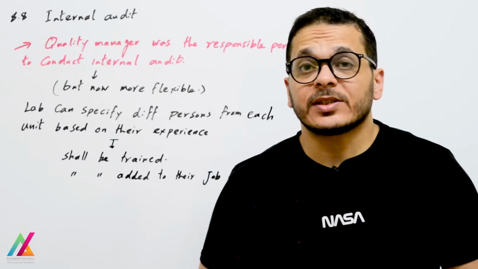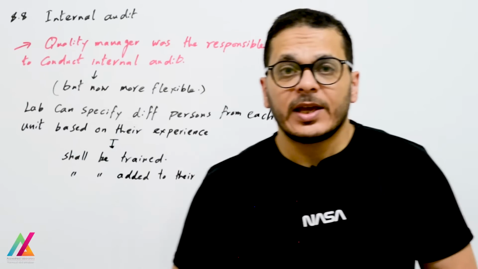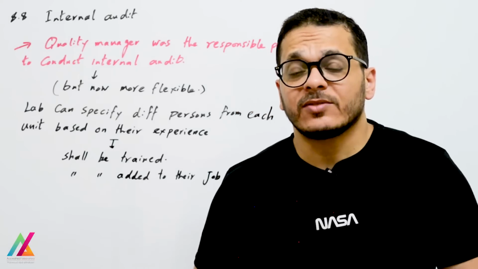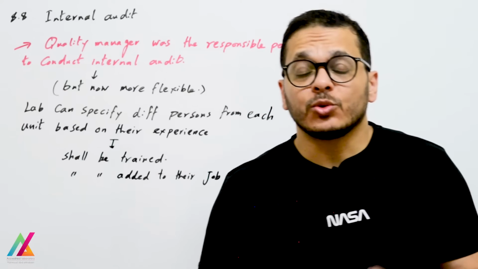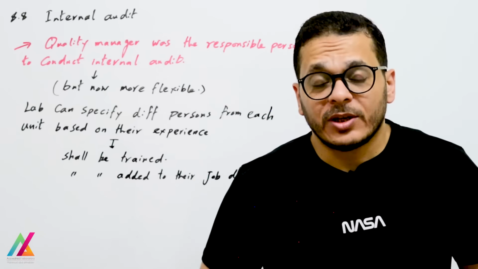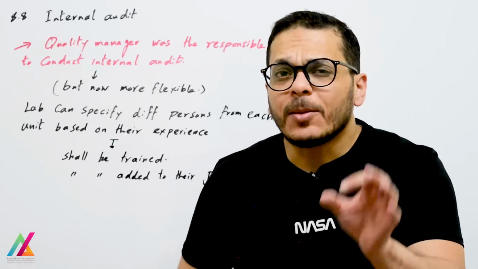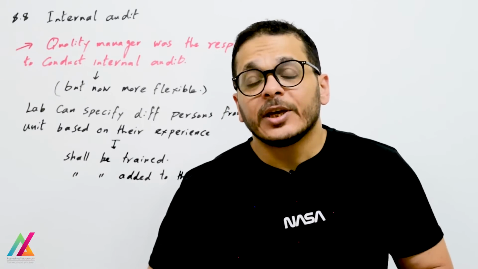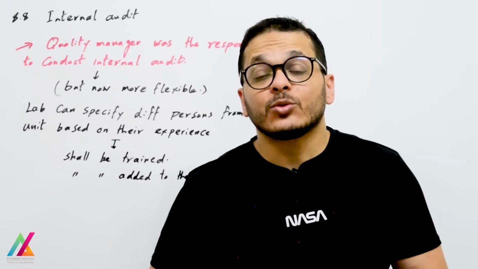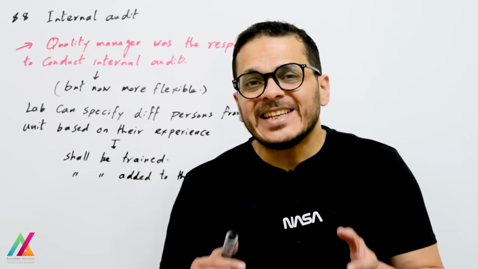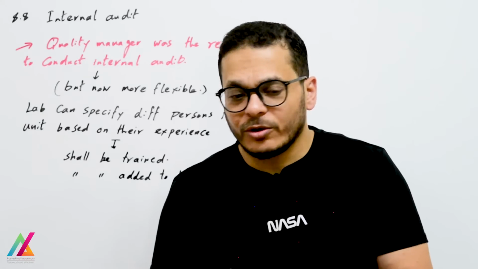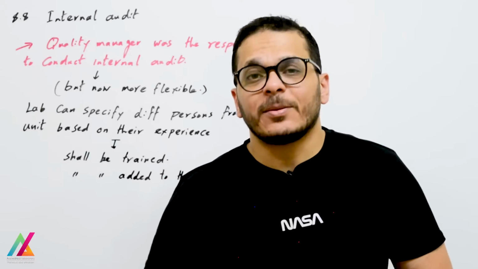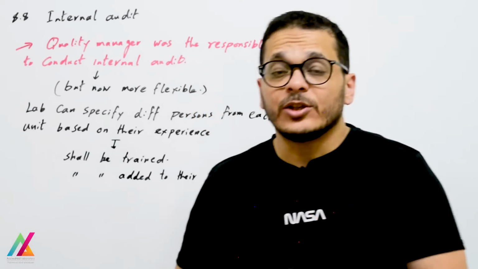Now, in management system requirements, we have internal audit, and you will find minor changes have been made in the 2017 edition, but you can still use the same approach as in the 2005 edition, and only some points have been added to this edition. So you will have many analysts inside the lab who can conduct internal audit, and that will be very useful for the lab because these analysts have a technical background, not only from the quality side. So they will conduct internal audit better than the quality manager, and that will be very useful for the lab.